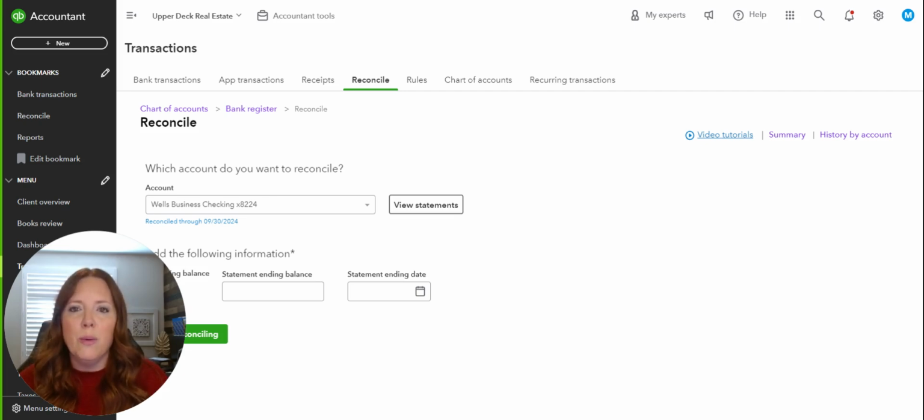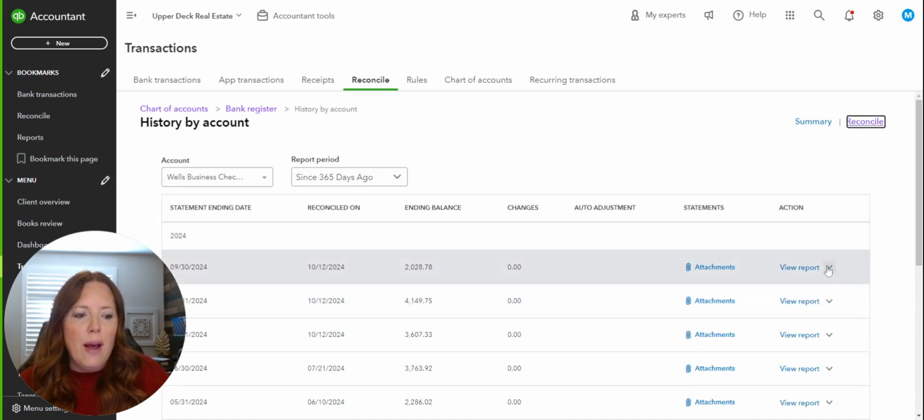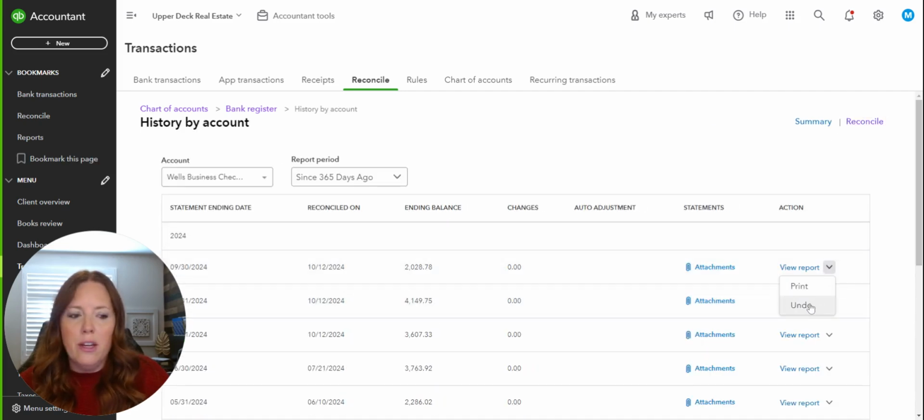Now, to begin, you will notice that I am in QuickBooks Accountant mode right here. Now, this is important because the only way to undo a reconciliation is in accountant mode. And how that happens is you will go in the Reconcile tab here, click on History by Account, and you have the option to go ahead and click Undo.